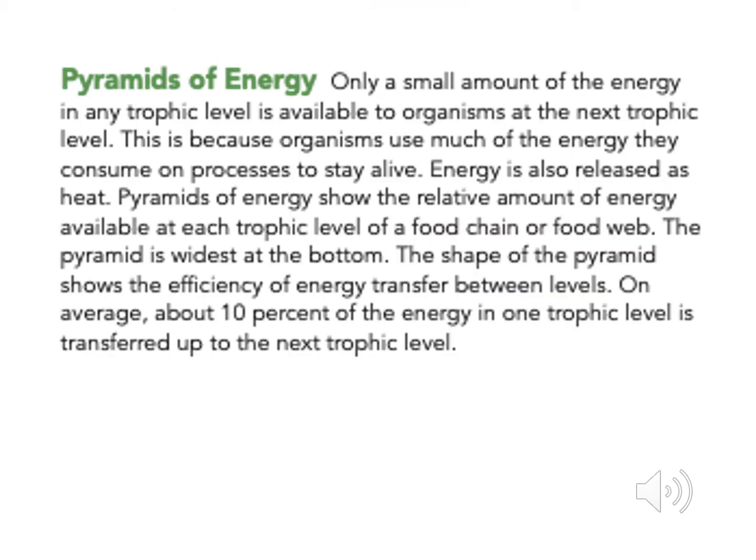Only a small amount of energy in any trophic level is available to organisms at the next trophic level. This is because organisms use much of the energy they consume on processes to stay alive. Energy is also released as heat. Pyramids of energy show the relative amount of energy available at each trophic level of a food chain or food web. The pyramid is widest at the bottom. The shape of the pyramid shows the efficiency of energy transfer between levels. On average, about 10% of the energy in one trophic level is transferred up to the next trophic level.